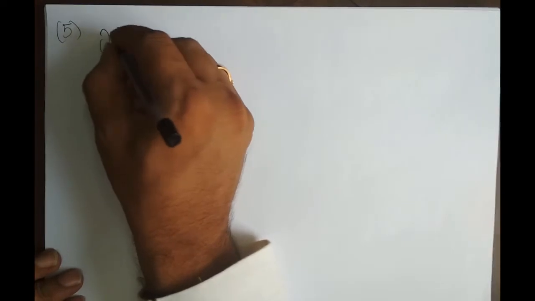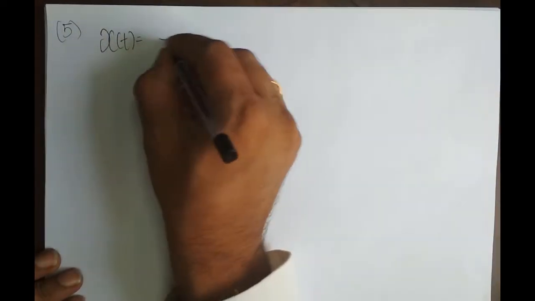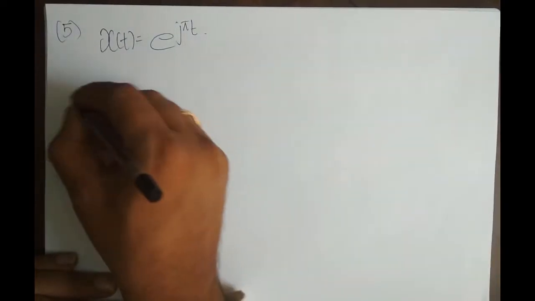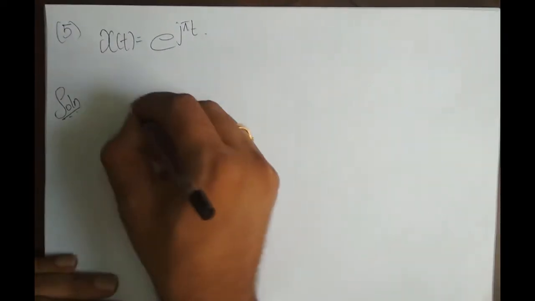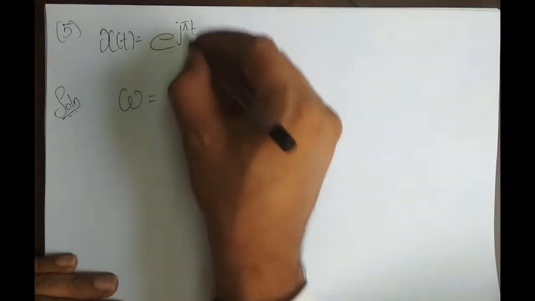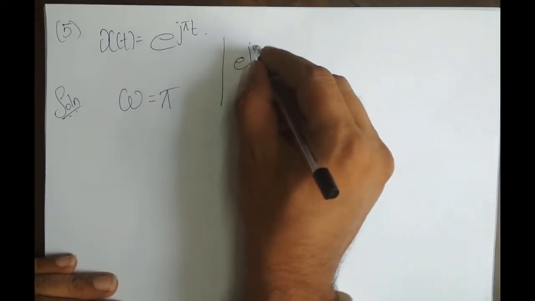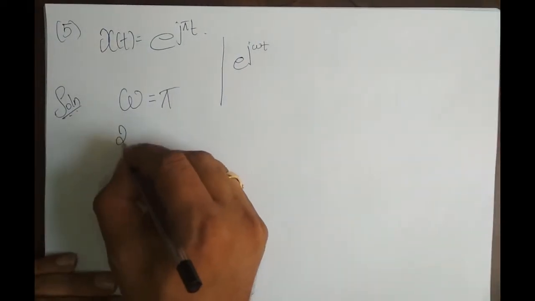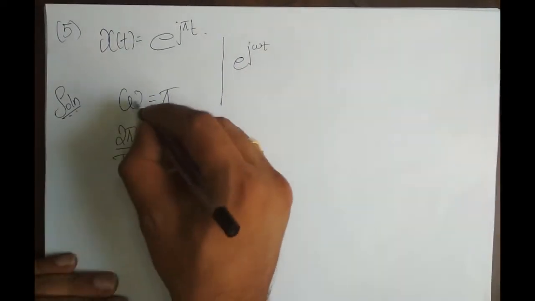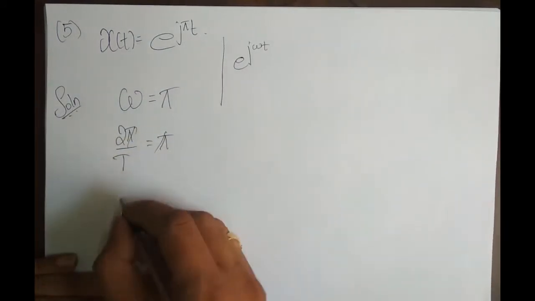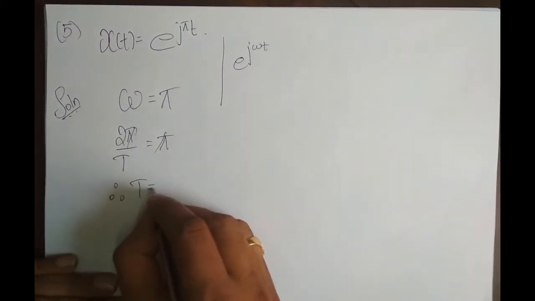Okay, I'll take up one more problem. This is problem number 5. x of t is equal to e power j pi t. We already solved it, but still it's a simple one, right? So omega is equated to pi, because this is of the form e power j omega t, right? So I can write omega as 2 pi by capital T is equal to pi. Pi cancels out, therefore the fundamental period is 2 seconds.